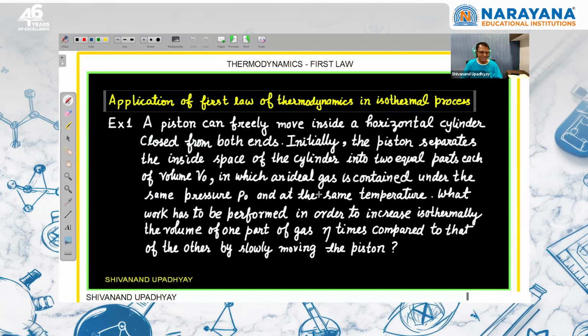Application of first law of thermodynamics. Let me explain this question, okay, you try it, the answer is already given. A piston can freely move inside a horizontal cylinder closed from both ends. Initially the piston separates the inside space of the cylinder into two equal parts, each of volume V naught, in which an ideal gas is contained under the same pressure P naught and at the same temperature. What work has to be performed in order to increase isothermally the volume of one part of the gas eta times compared to the volume of the other by slowly moving the piston? So it is an isothermal reversible process. Slowly moving means isothermal reversible process.